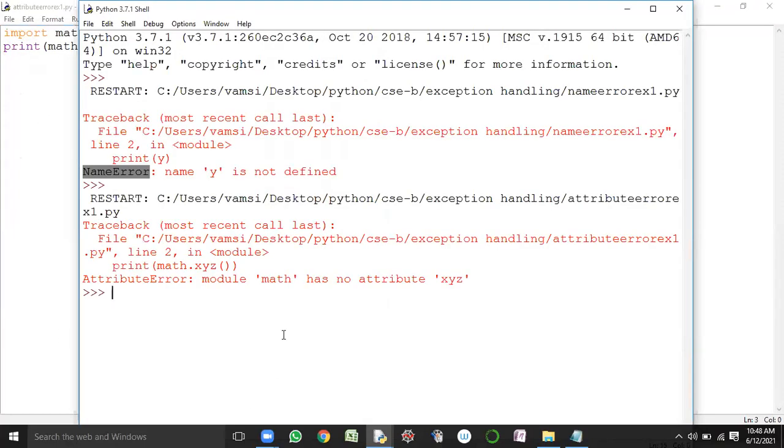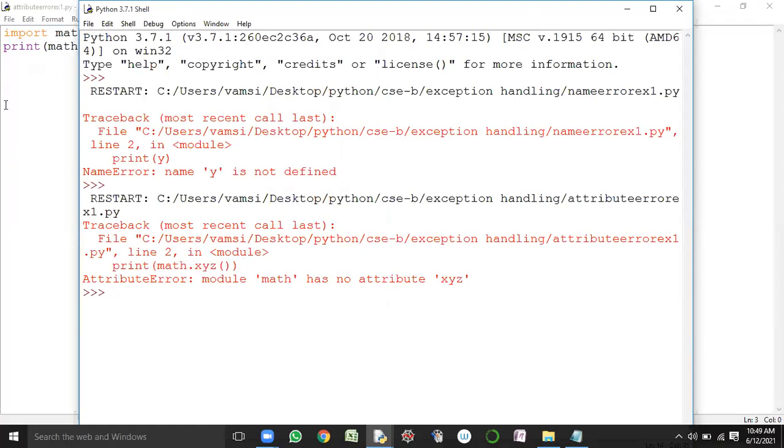Already showing. We have an xyz function defined inside of the math module? Who is defining math? Are you people defining the math module? So what kind of module is math? Predefined or user defined? Predefined. So as part of the math module, we don't have a function like xyz.